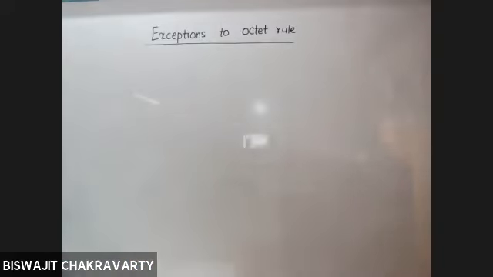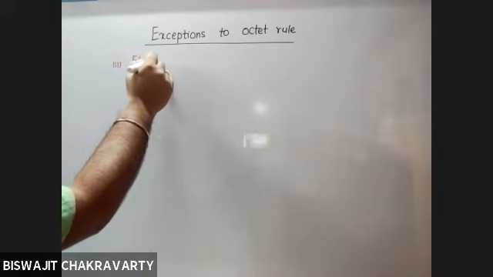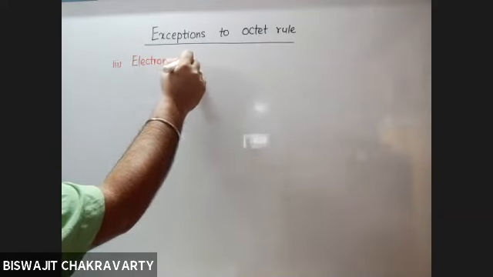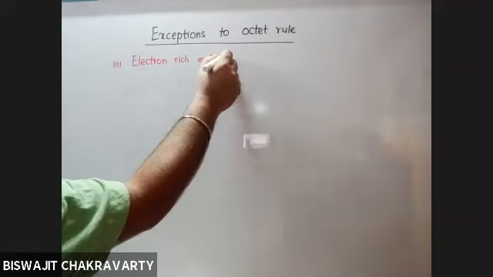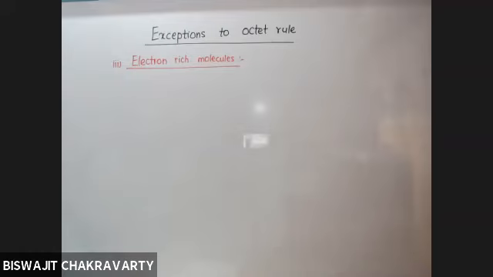Then we move on to the third exception. Electron rich molecules. So it is just the reverse of the previous one. So previously we had seen that the central atom had less than 8 electrons. Now we'll come across some molecules where the central atom has got more than 8 electrons. And in spite of the fact that they have got more than 8 electrons, they do exist in nature.